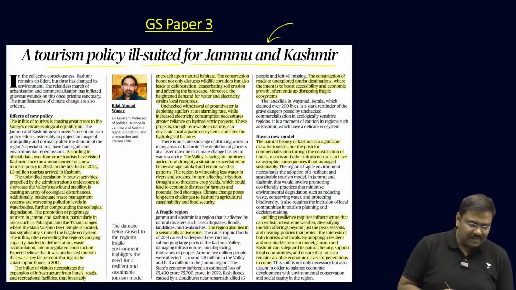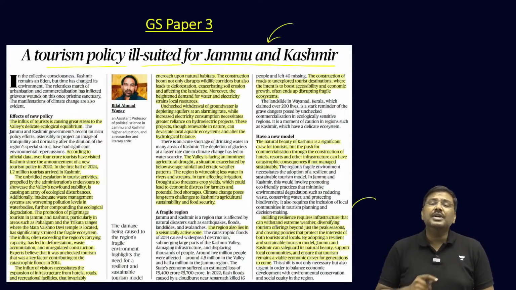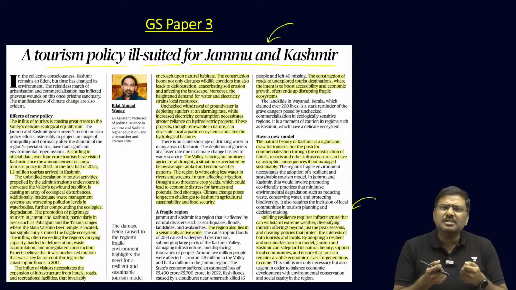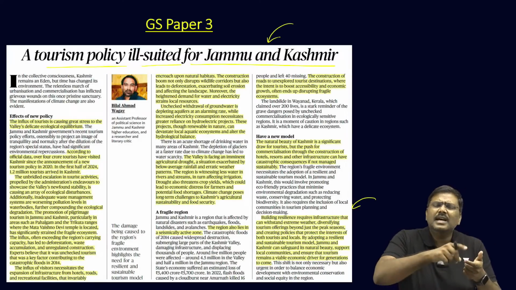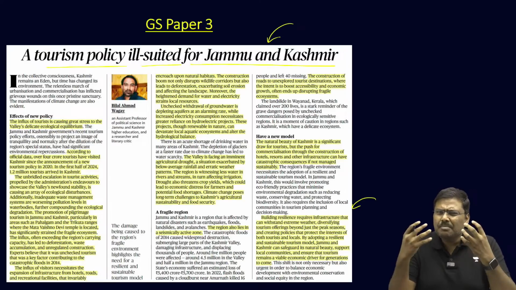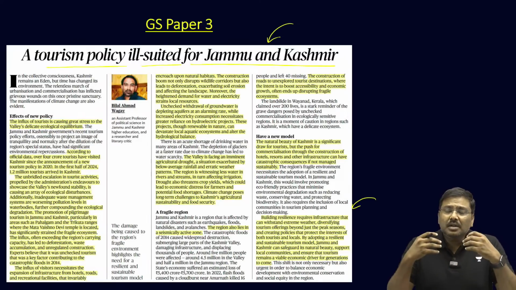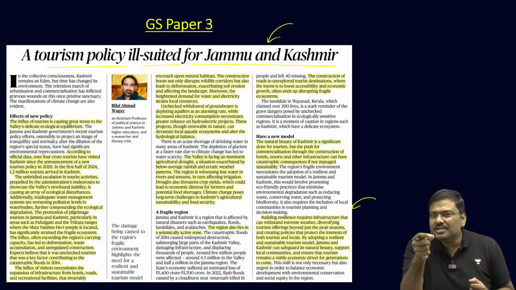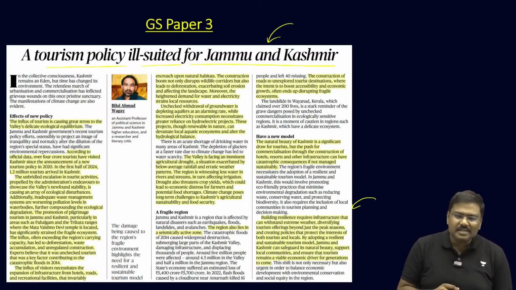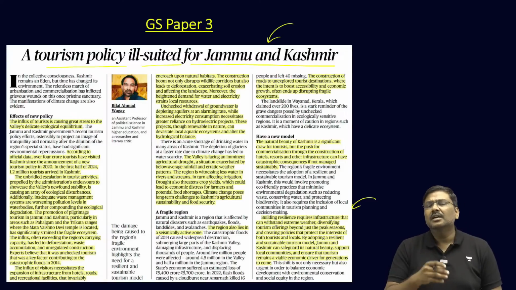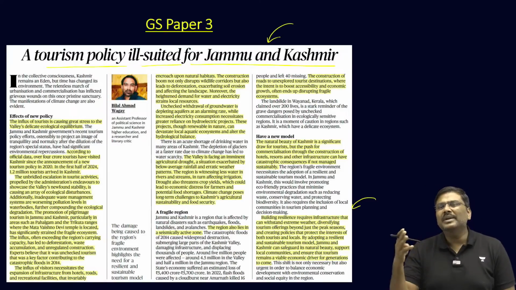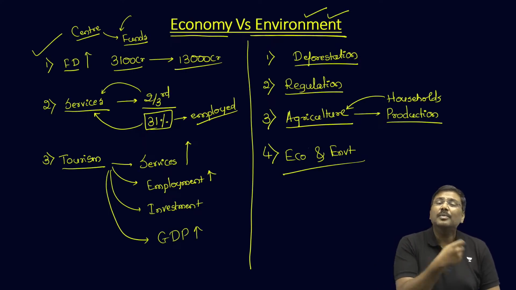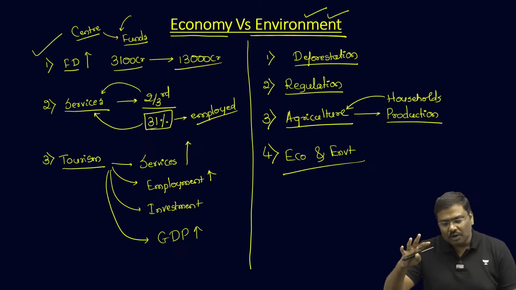And that is the reason the article basically concludes that there is a need to have a fine balance between promoting tourism as well as protecting the environment of a very precious place, which is considered to be heaven on earth, such as Jammu and Kashmir. So, these are certain points, but please understand, the author mainly talks about the environmental impact, but you should also know the economic arguments related to promotion of tourism.